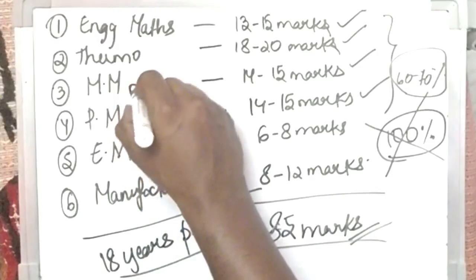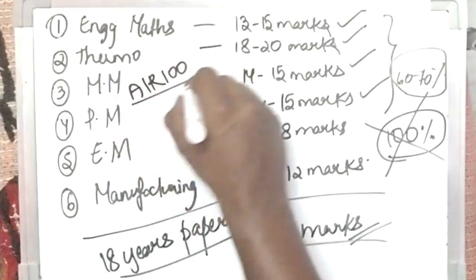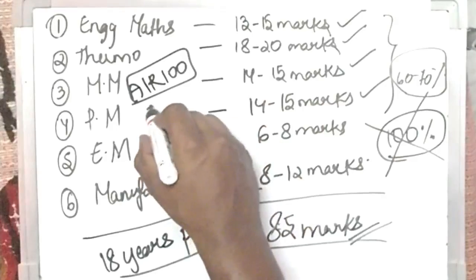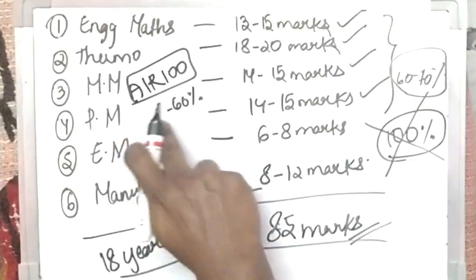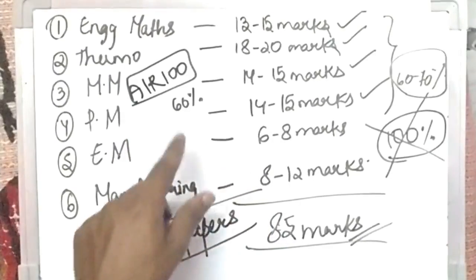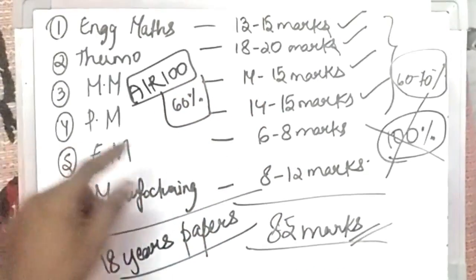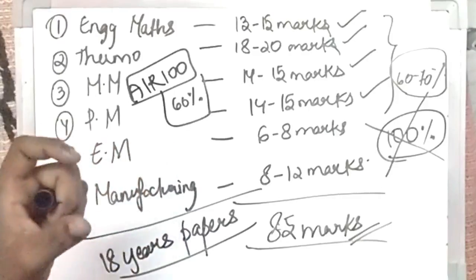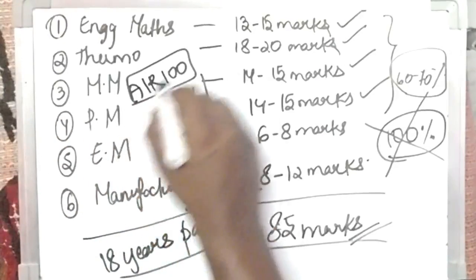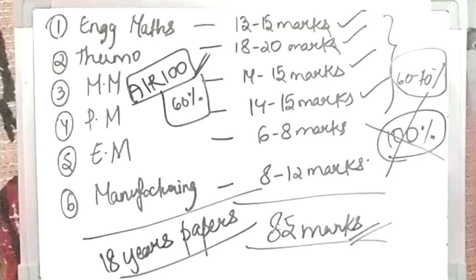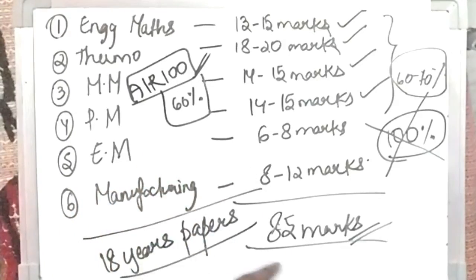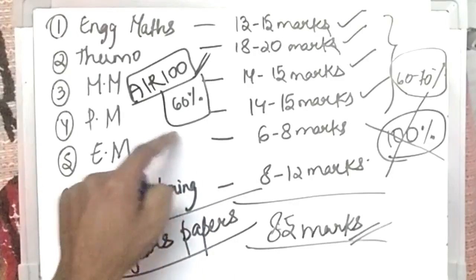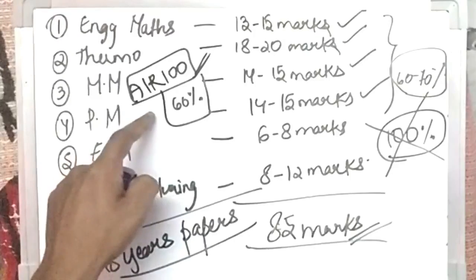So now you must know what score you must be getting to secure a good rank. According to me, a good rank is under AIR 100, and if you do at least 60 percent, I won't say 50. If you give your 100% and try to attain 60% of the marks, that means 60 marks, you can attain a good rank. From 100 it is difficult to increase because the time is less. So if you are able to score and focus on 60% of this total syllabus, I guarantee you that you will get a good rank of under 100.